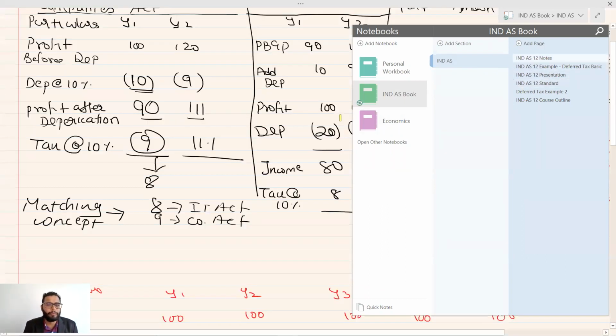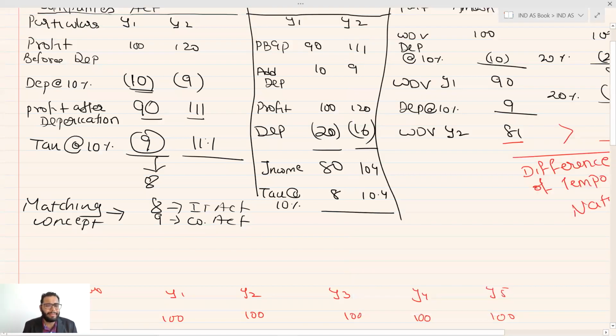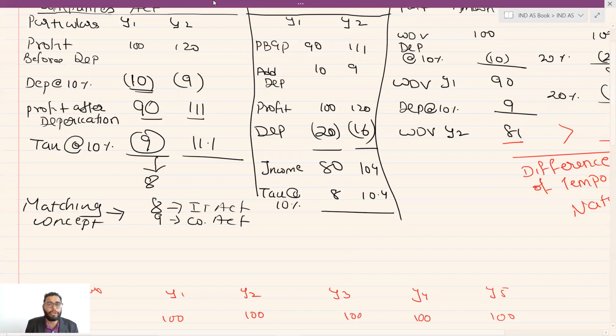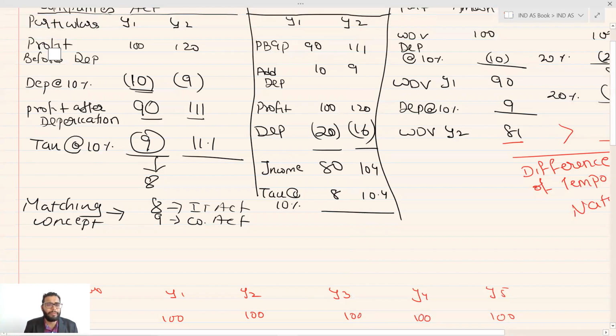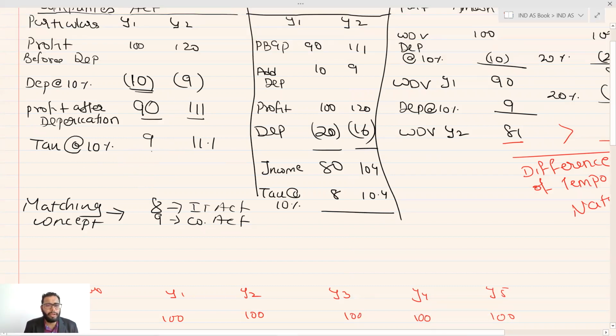In this current case, what we did is we identified what amount was payable as tax. I'll remove this 8 as of now, to give it more clarity. Here it was 9. Now, if I consider this as a current tax, how much will I be paying as the deferred tax?